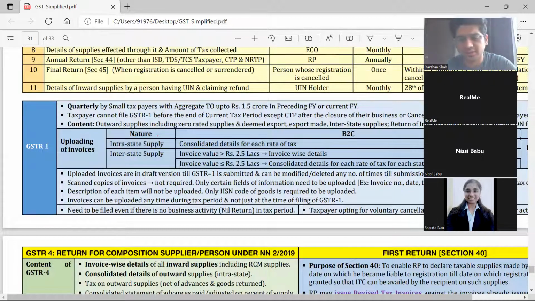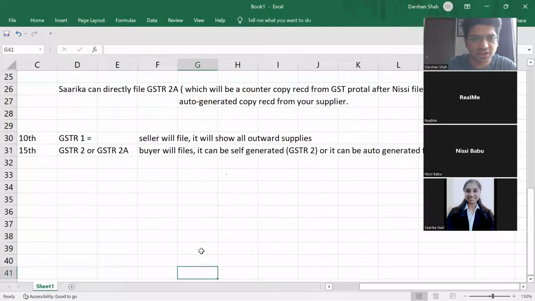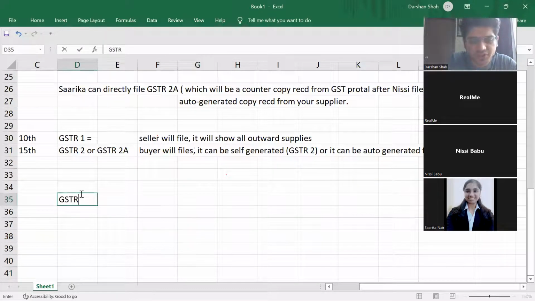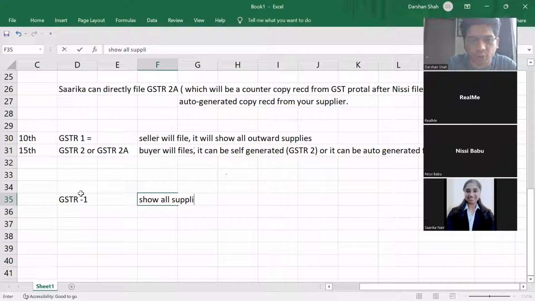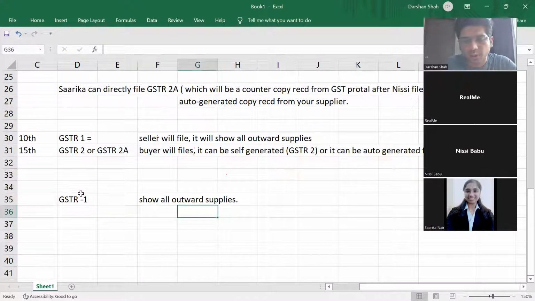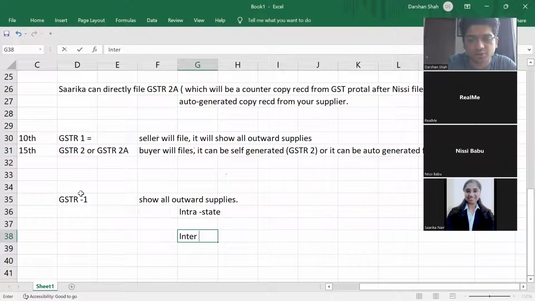So I'll just explain this. This is a bit confusing. In GSTR1, what am I going to file? I'm going to show all the outward supplies. Outward supplies means sales. So that can be intrastate also, and that can be interstate also.